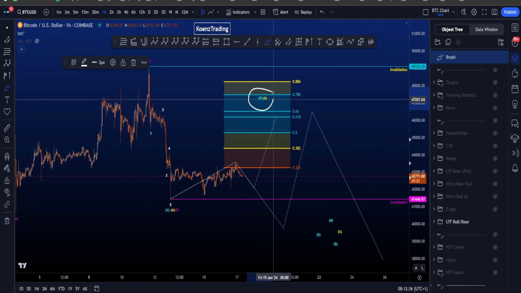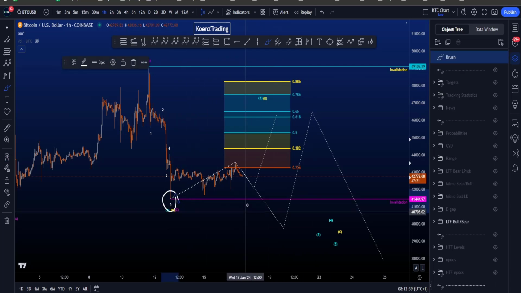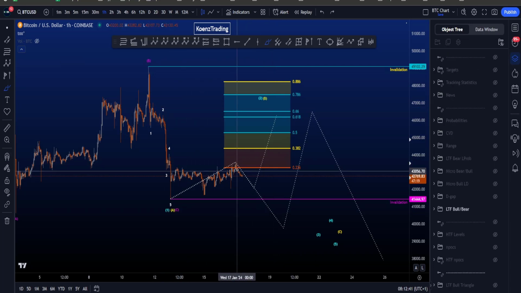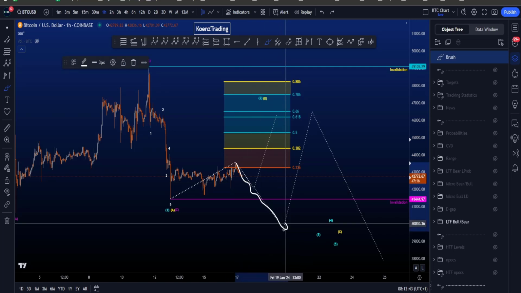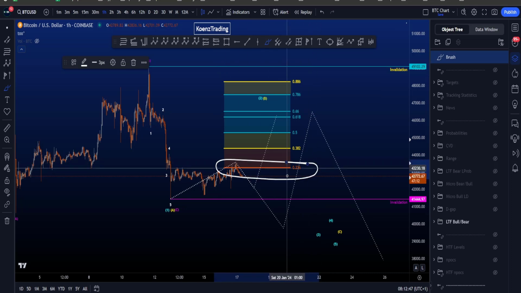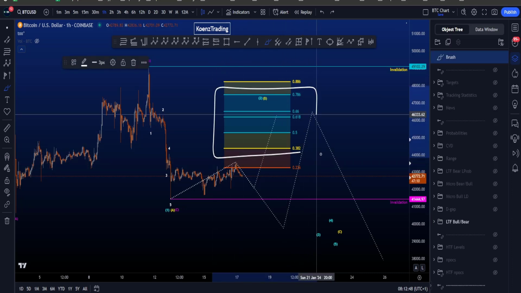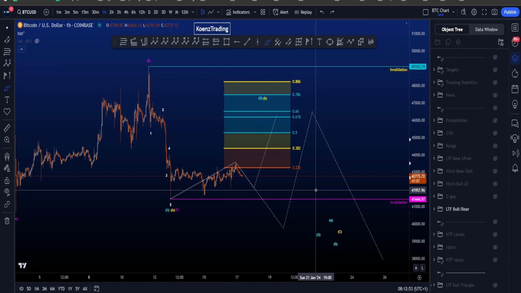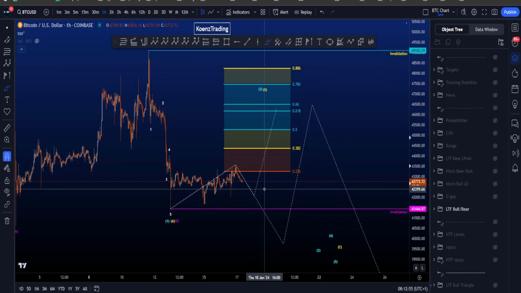Now, it is possible in this wave 2 or B that the low does get taken before a move to the upside, and if that's the case, then I still expect a bounce in a potential flat for a move to the upside just because of the 0.236 here, and we want to see higher retracement targets hit, preferably, which also has the highest probability.